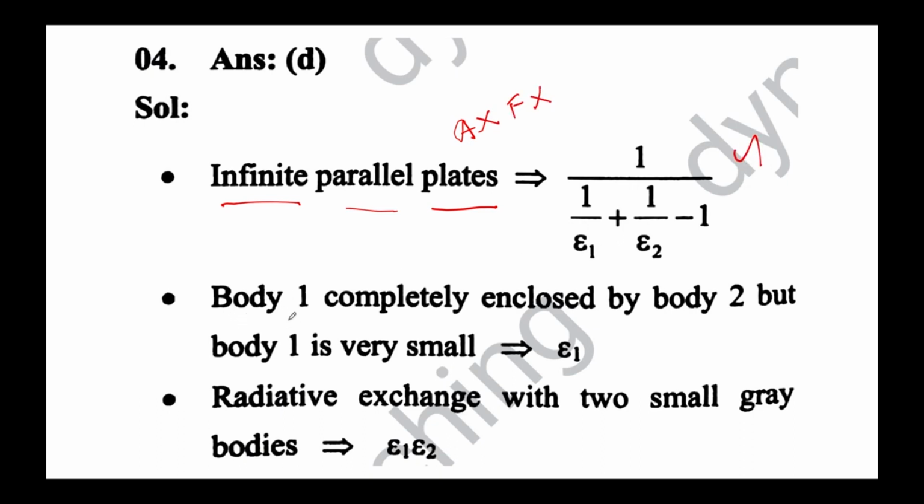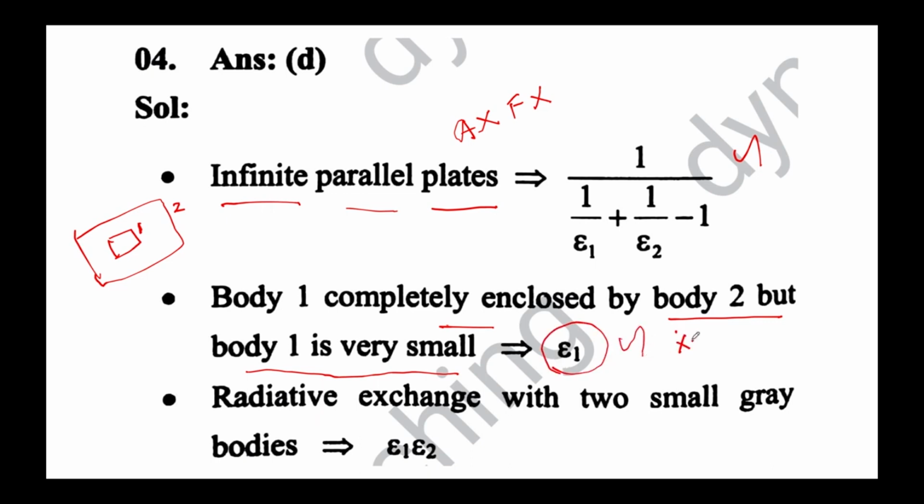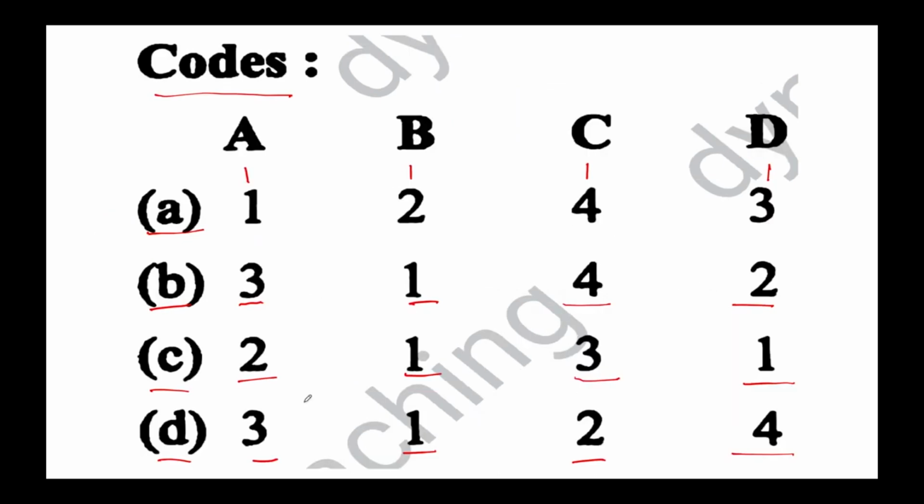The second statement was given as a smaller body enclosed by a very large body, and the smaller body is taken with subscript 1 and the larger body with subscript 2. Since body 1 is completely enclosed by body 2, but body 1 is very small, you can take the resultant emissivity as epsilon 1 alone. Very important, have to be very careful about these terms. Whenever a smaller body is enclosed by a very large body, you can just consider the emissivity of the smaller body alone.